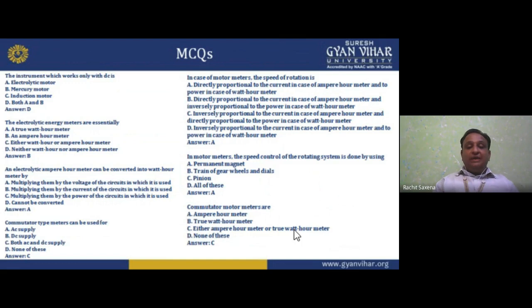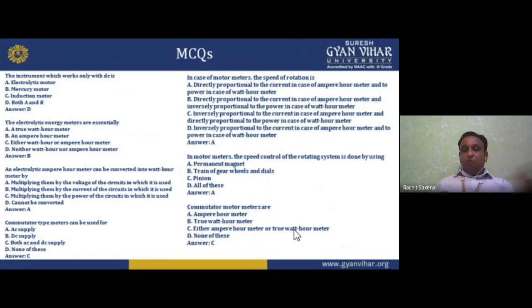Now, commutator type meters can be used for AC and DC both. In case of motor meters, the speed of rotation is directly proportional to the current in case of an ampere hour meter, and to the power in case of a watt hour meter. Directly proportional to the current in an ampere hour meter, and inversely proportional to the power in a watt hour meter. Inversely proportional to the current in an ampere hour meter, and directly proportional to the power in a watt hour meter. Inversely proportional to the current in an ampere hour meter, and to the power in a watt hour meter.